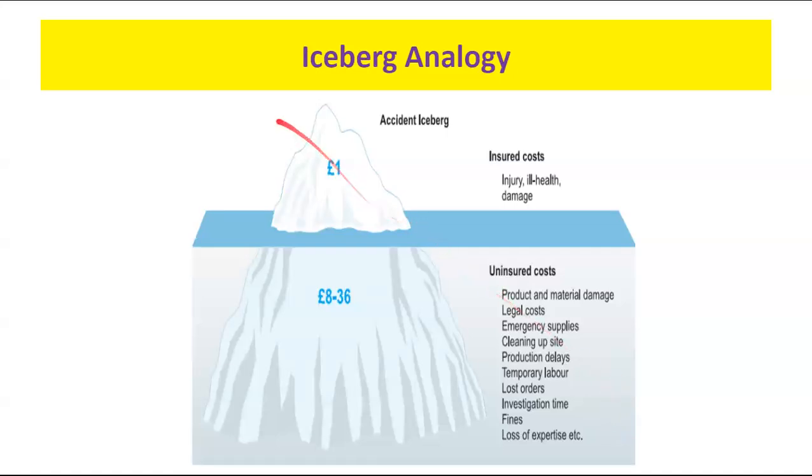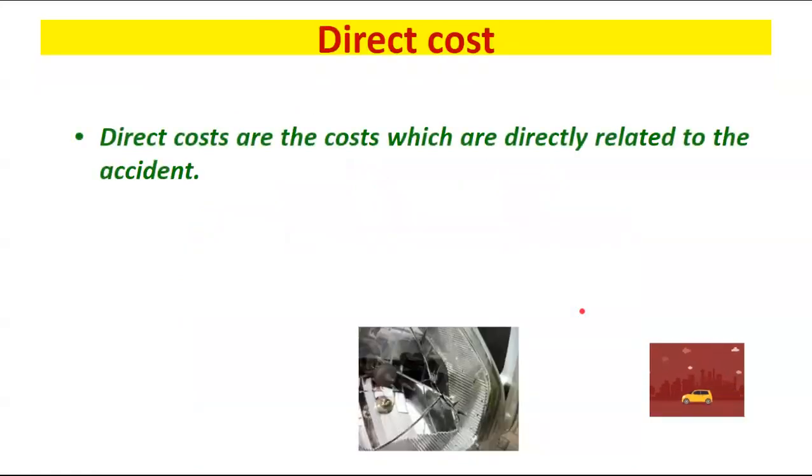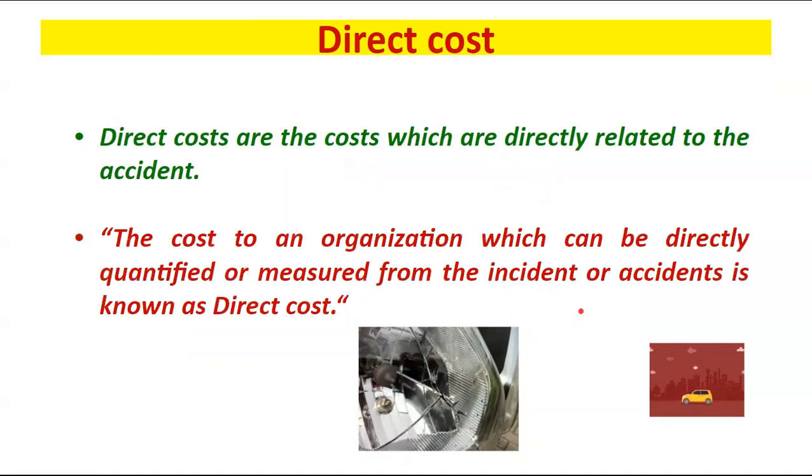So we can understand this iceberg analogy: the tip of the iceberg is visible to everyone, but it will have a major impact on the other parameters or factors of the organization, which are directly linked to the finance.